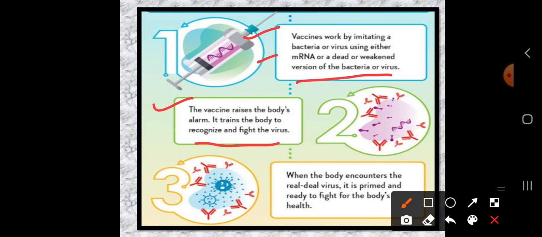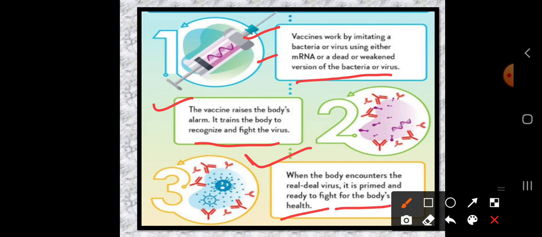Later, when the body encounters the real virus, it is primed and ready to fight for the body's health. They are mentally prepared to fight against the virus. Our antibodies are ready to kick the real organism, which was a virus.